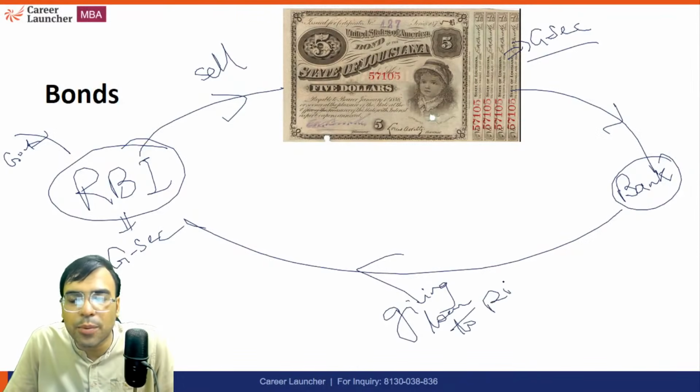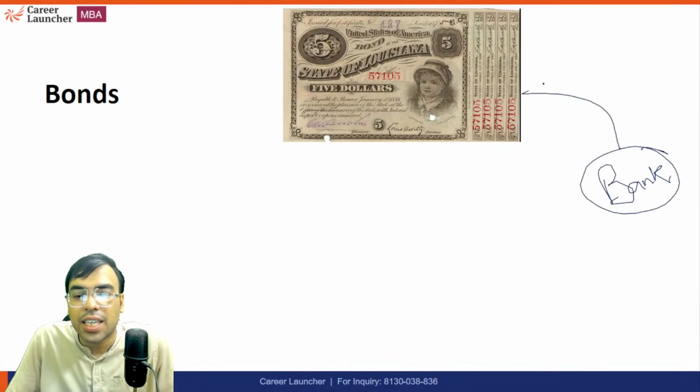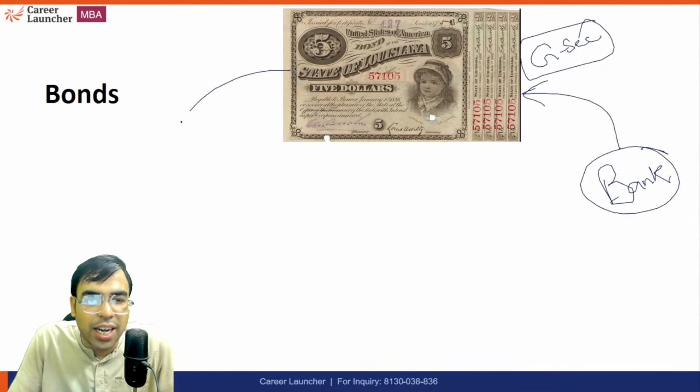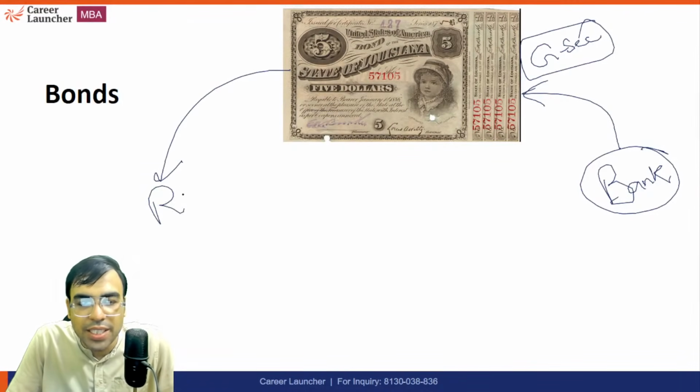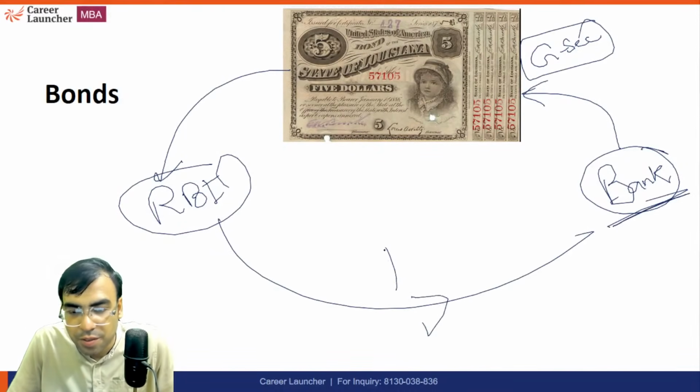This is called reverse repo rate. That is the concept of reverse repo rate. But let's take an example of the opposite, because that is called repo rate. So the bank gives government security. The bank also has government security in its deposit, let's say. So the bank gives government security to RBI. It means the bank is taking a loan.